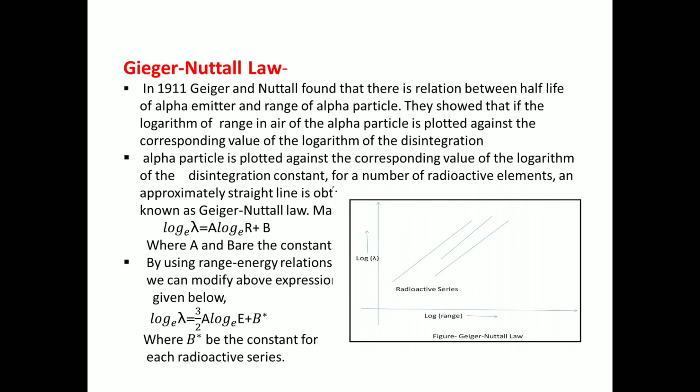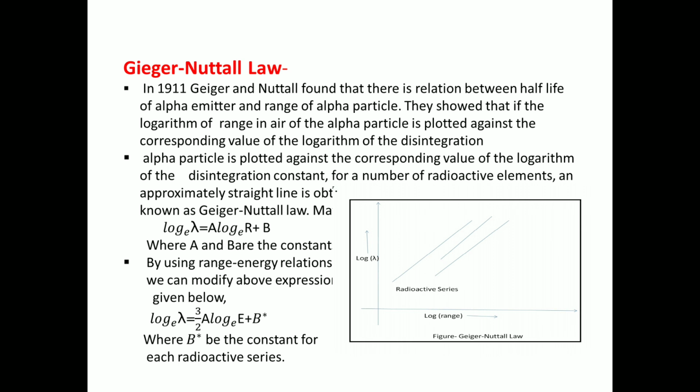They showed that if the logarithm of the range in air of the alpha particle is plotted against the corresponding value of the logarithm of the disintegration constant for a number of radioactive elements, an approximately straight line is found. Means on the x-axis there is the log of range, and on the y-axis there is the log of the disintegration constant. This is known as the Geiger-Nuttall law. Means when we plot the graph of these two things, we see that there is a straight line, and this is nothing but the law of Geiger-Nuttall.